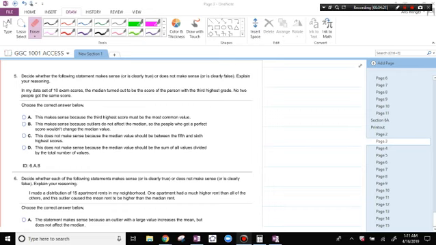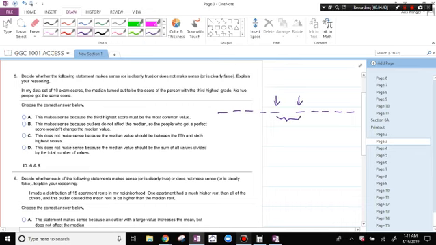And so if there are 10 scores, 1, 2, 3, 4, 5, 6, 7, 8, 9, 10, then the median for 10 scores is the average of the 5th score and the 6th score. So it can't be the third highest score. It has to be the one in the middle.